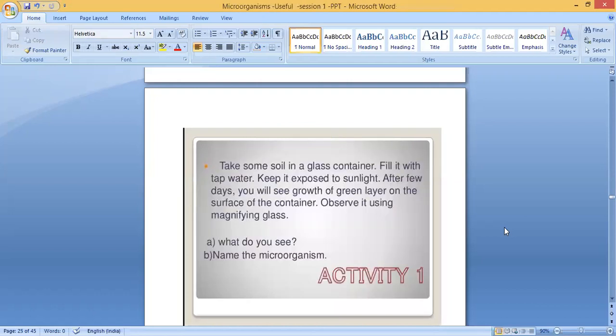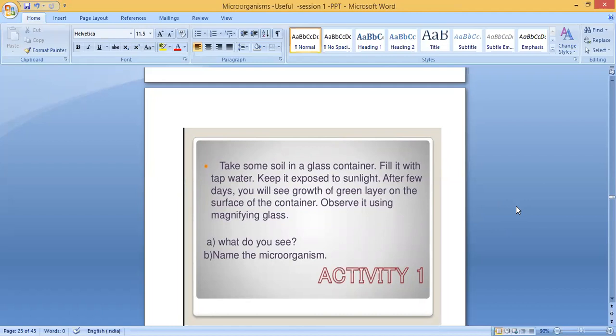Clear? Here you see, take some soil in a glass container. There are 4 activities given in your textbook. Take some soil in a glass container, fill it with tap water. What are you taking? Soil, you are filling with tap water. Keep it exposed to sunlight. After a few days, you will see growth of a green layer on the surface of the container.